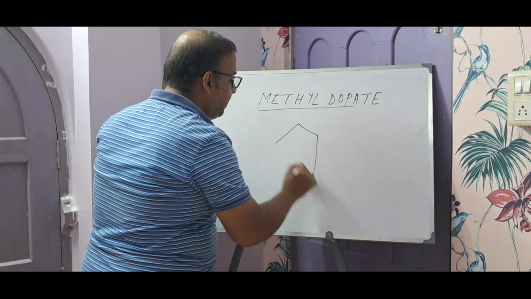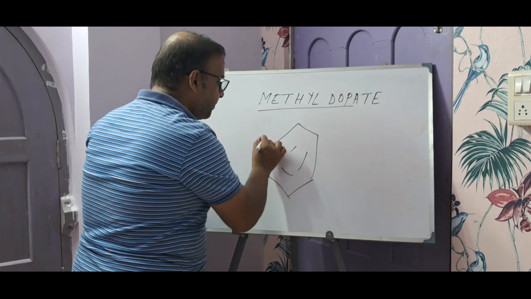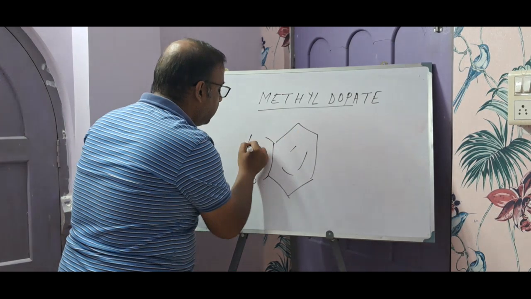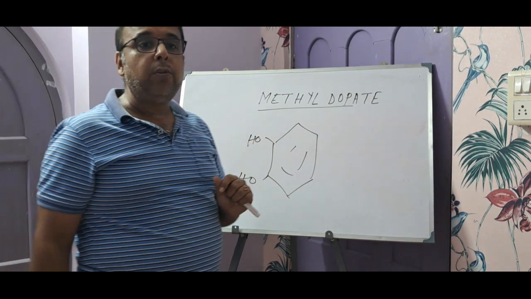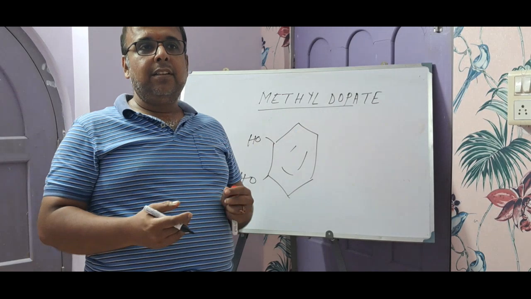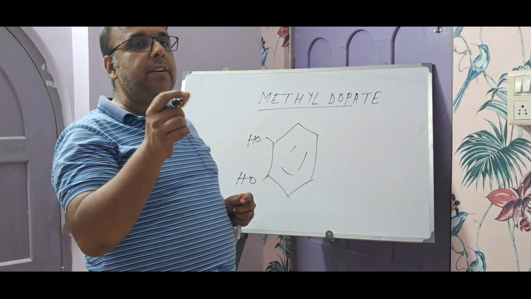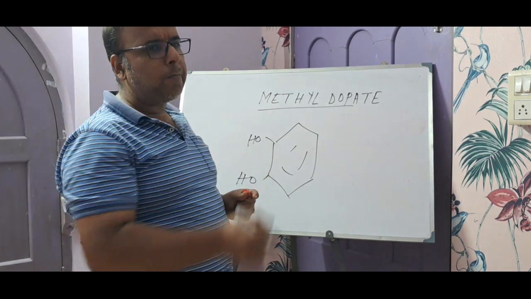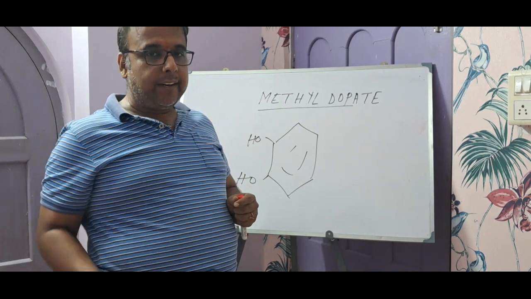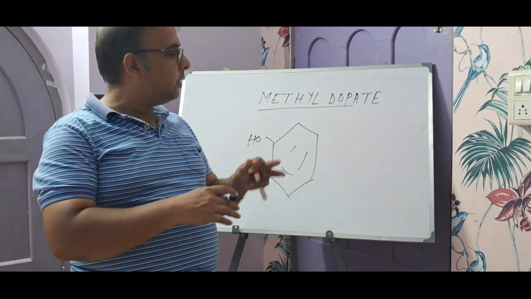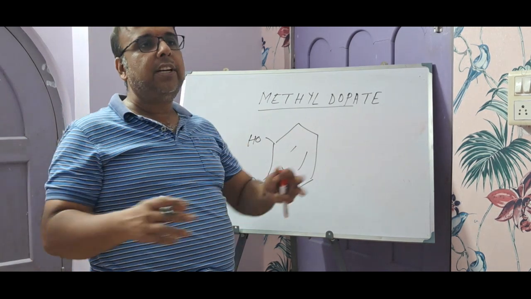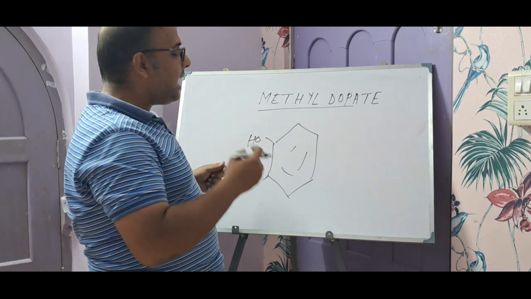So let's build the structure of catechol first. So this one is your catechol. And they are nothing but beta aryl alkyl amines. This is the general chemical class to which dopa, dopamine, noradrenaline and adrenaline all belong, the same structural class, that is beta aryl alkyl amine.